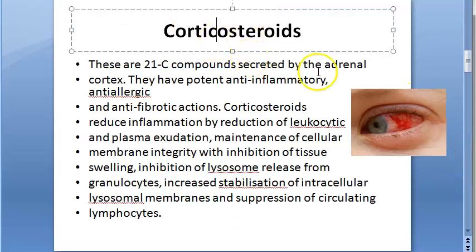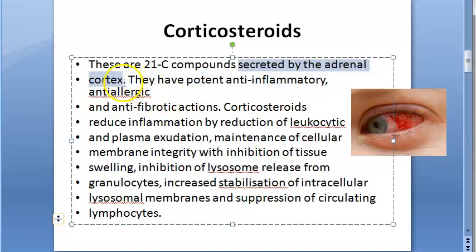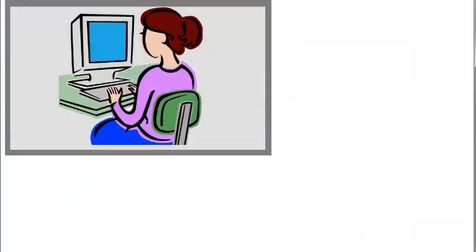Let's move on. What are corticosteroids? They are secreted by the adrenal cortex. We already saw they have an anti-inflammatory effect, an anti-allergic effect, and an anti-fibrotic action also. They reduce WBCs, leukocytic and plasma exudation, so they reduce edema. They maintain cellular membrane integrity, inhibit tissue swelling, inhibit lysosome release, increase stabilization of the intracellular lysosomal membrane, and suppress circulating lymphocytes. So it's immunosuppression obviously. This is the overall introduction to corticosteroids.